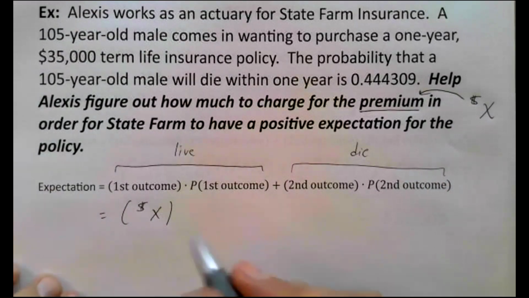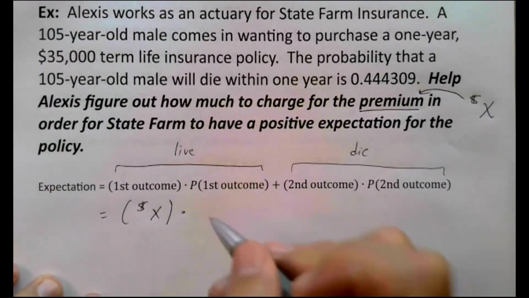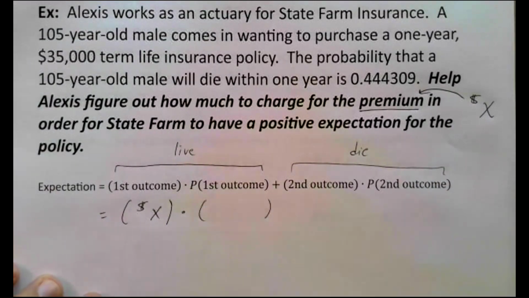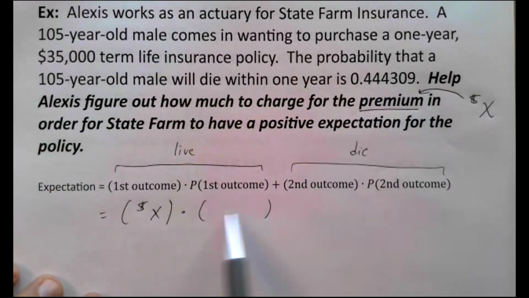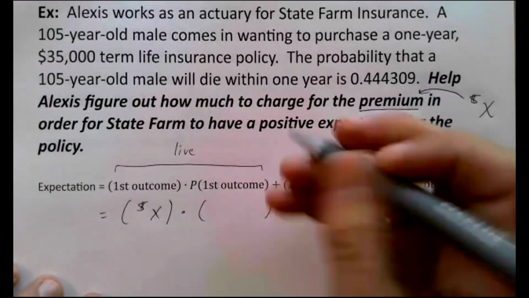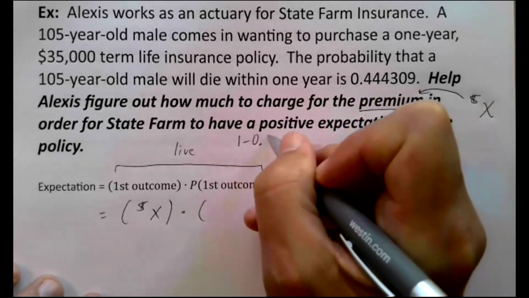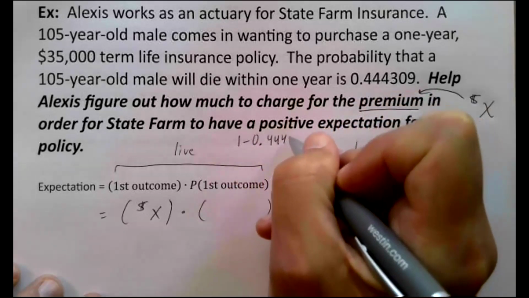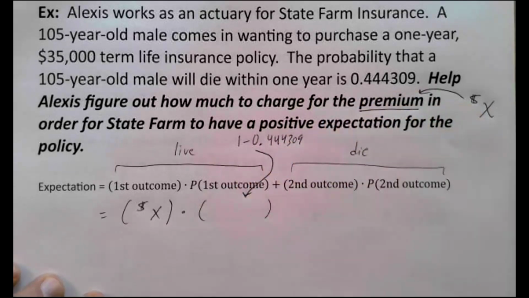What is the probability that the insurance company is just going to make whatever that premium is? Well, it's the probability the person's going to live. So this is very similar. Remember how we had to do 1 minus this for the last problem? That's the same thing we're going to do. We need to do 1 minus 0.444309, and that is what we need to stick right there.